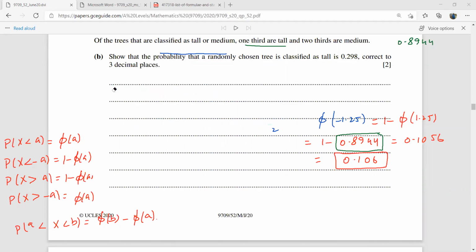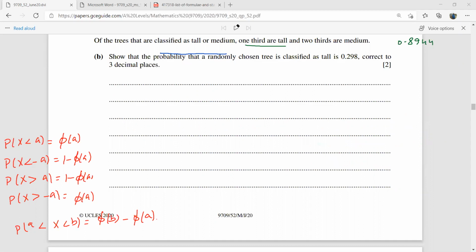Okay, 0.2981. One second. Let me erase all of this. Okay. So 1/3 of 0.8944 is 0.2981, and then correct to three significant figures, three decimal places. This is 0.298. This time three significant figures and three decimal places are the same, otherwise they can be different as well. Okay, so we have shown that.